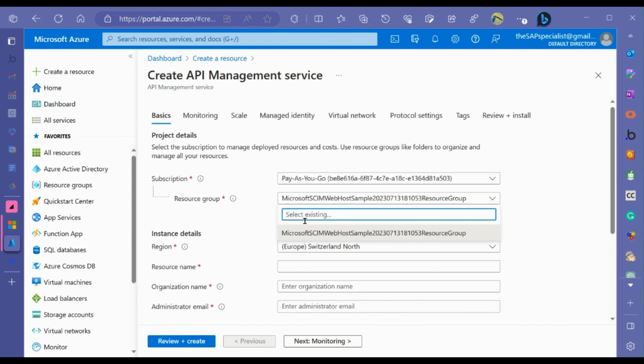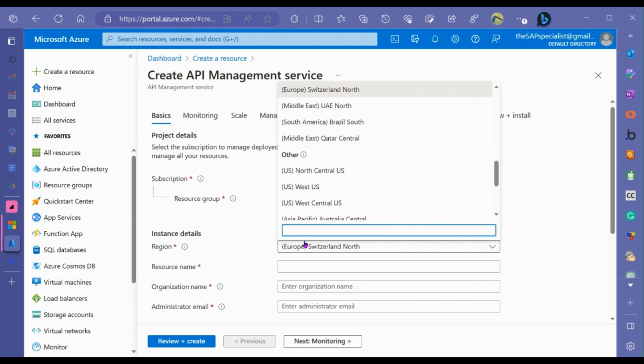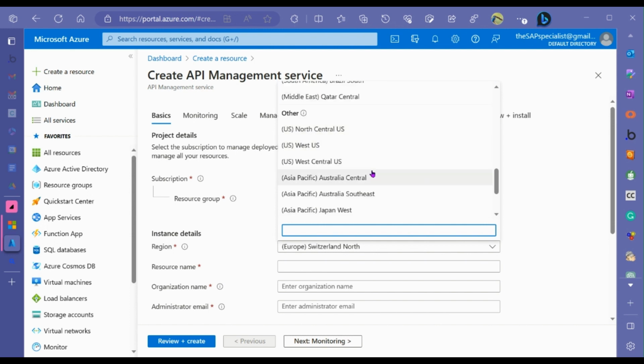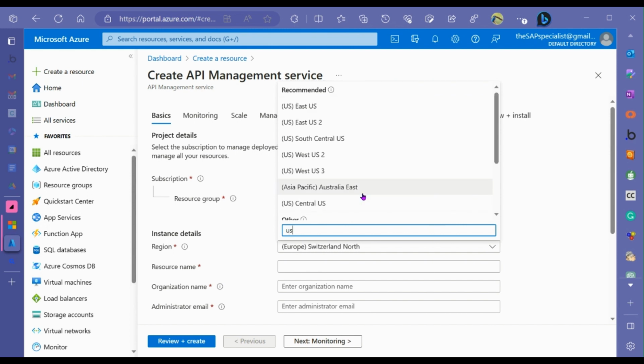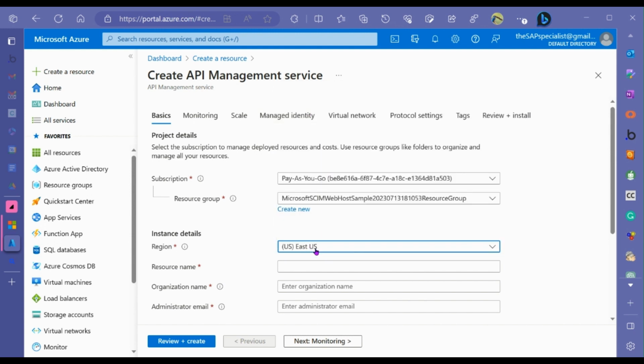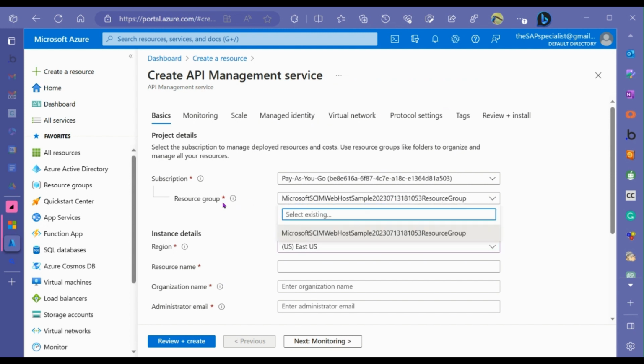this. You can create a new one in Switzerland. I wouldn't recommend that though. The reason is that most of the stuff is in America. So if you type in the US here, and I can go on the East Coast, so I'm just going to do this one. And East USA. So that I'm going to make a resource group.